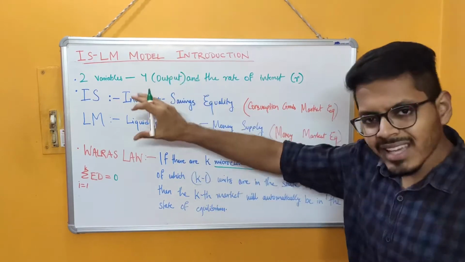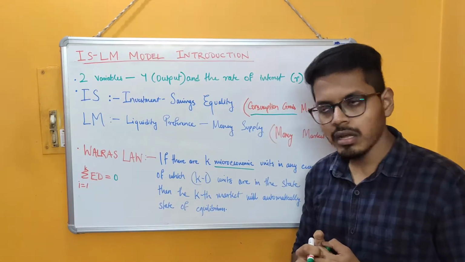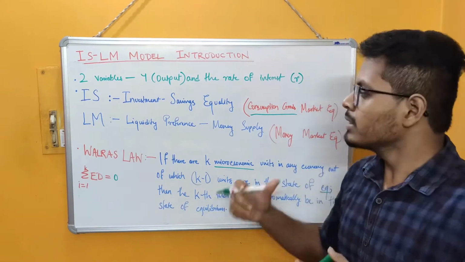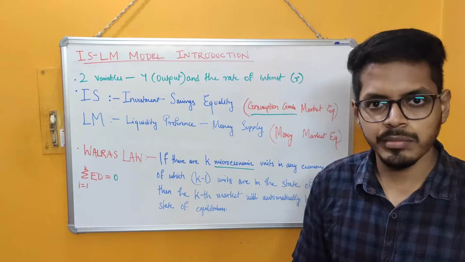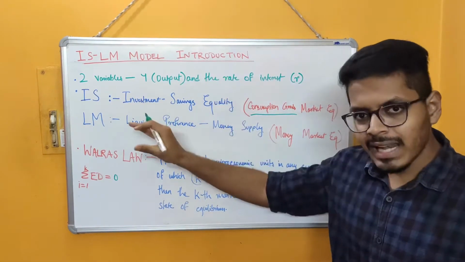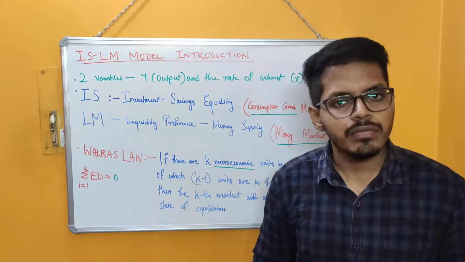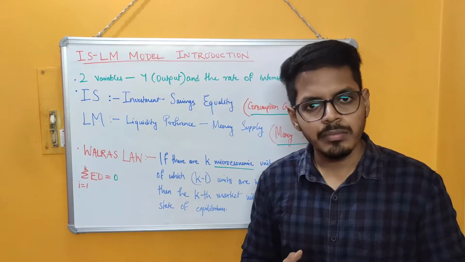See, the IS curve will show the equilibrium situation in the consumption goods market. Now, if the consumption goods market is in the state of equilibrium, then by virtue of Walras law, we can say that the capital goods market will also be in the state of equilibrium. In a similar way, the LM curve will show the money market equilibrium. So, if the money market is in the state of equilibrium, by virtue of Walras law, we can say that the bond market will also be in the state of equilibrium.